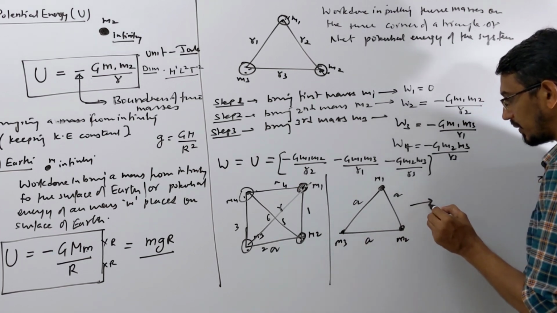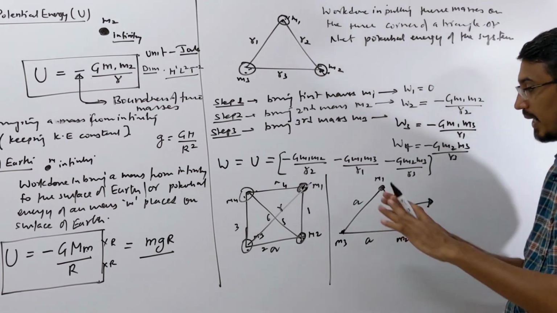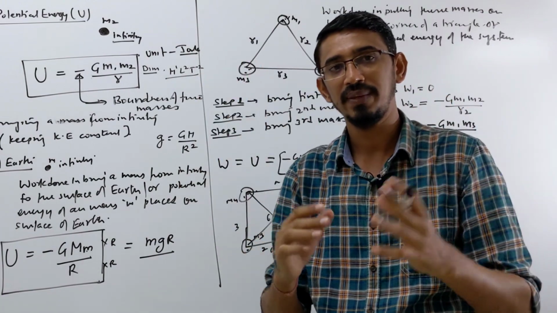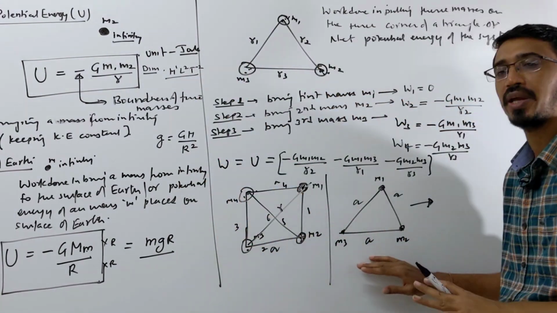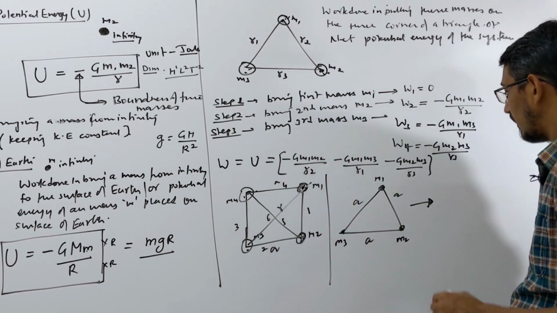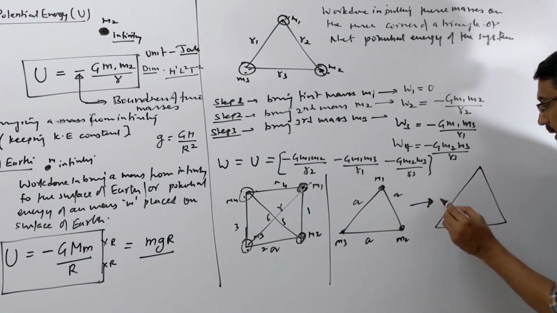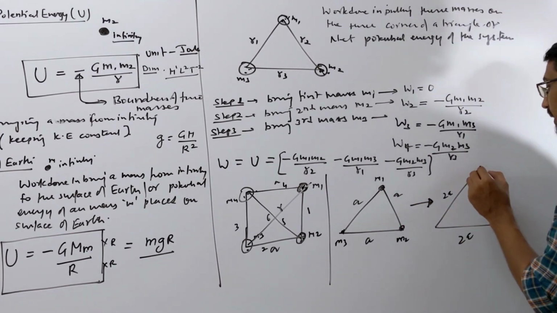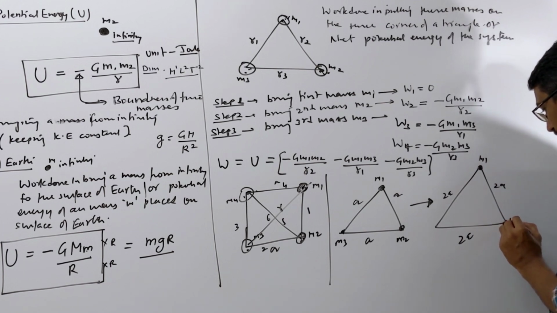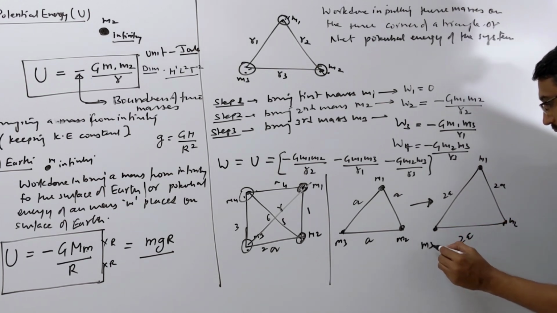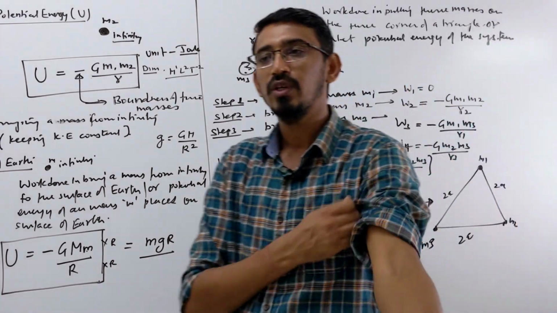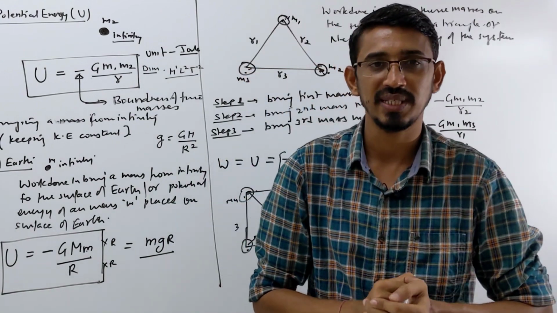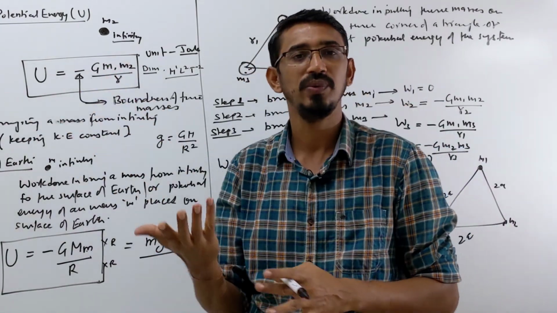Now they say that what they do, this is very important question, give attention here. They say I want to increase the size of this triangle. I want to increase or decrease, could be anything. I want to increase or decrease the size of this triangle, or they can give a square, doesn't matter, right? Suppose you want to double the side of this triangle. Do you want to make 2A, 2A, or 3A, 3A, or you want to reduce it A by 2, A by 2? Then how much work we have to do? It's very important, please give attention here. You want to increase the size or decrease the size of the triangle means simply you are changing the distance between the masses. When distance is changing, energy will change, you have to do work. Yes, you have to do.